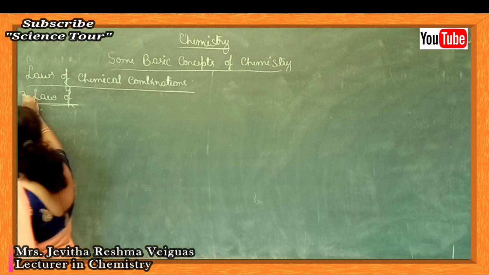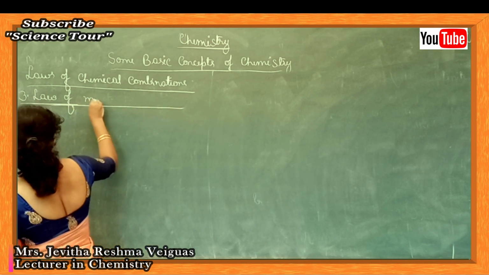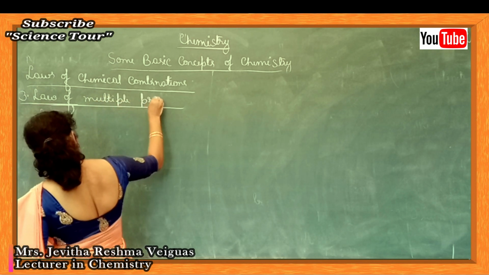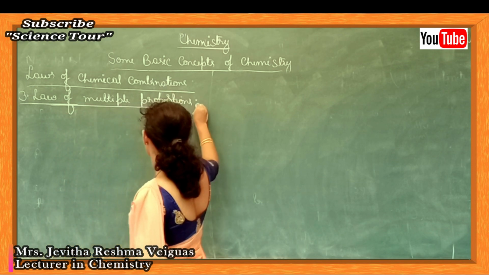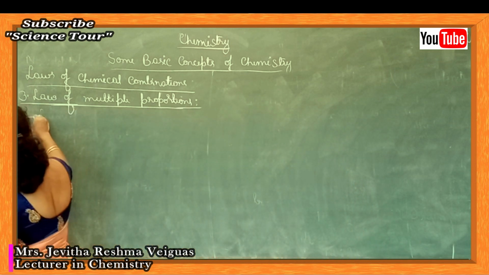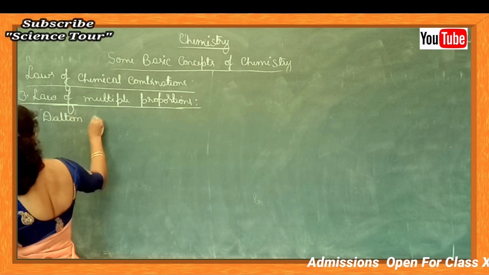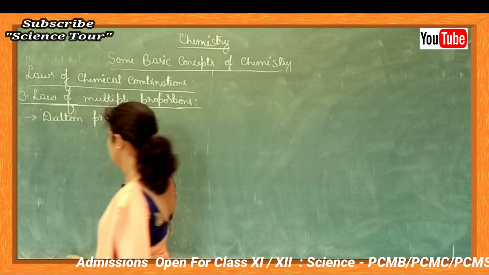The law of multiple proportions was proposed by the scientist John Dalton. What is the statement of the law?